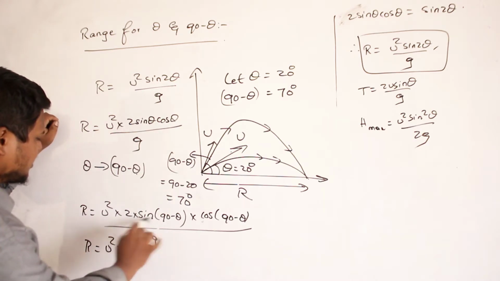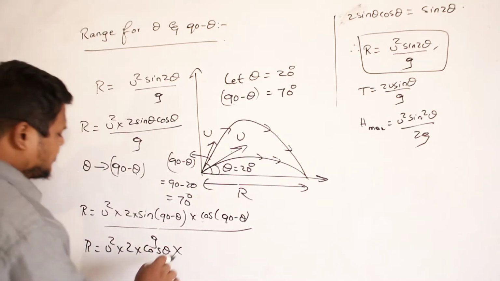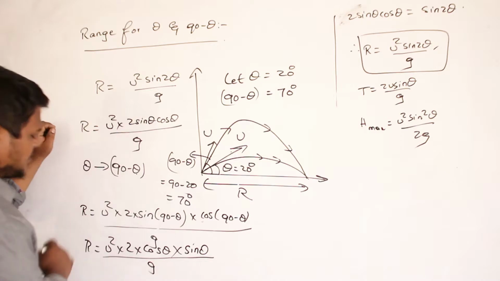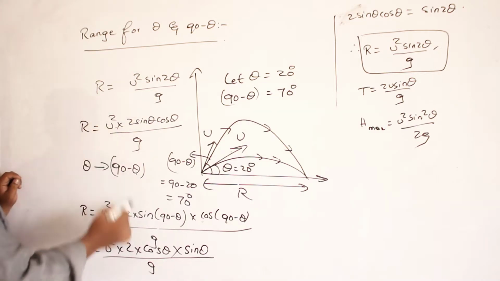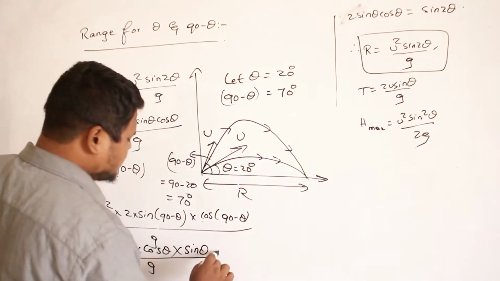Sin 90 minus theta is cos theta, and cos 90 minus theta is sin theta. So again the formula remains the same. Therefore R is equal to u square multiplied by 2 into cos theta into sin theta divided by g. Now if you see this equation and this equation, both are the same. So again I got the same range.